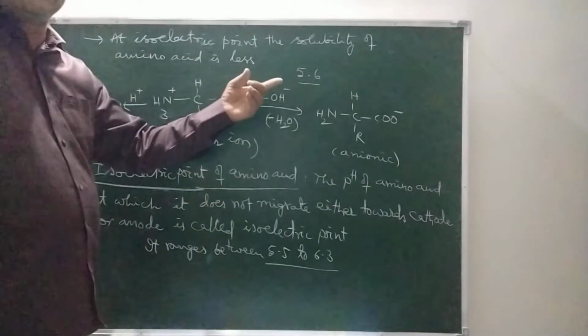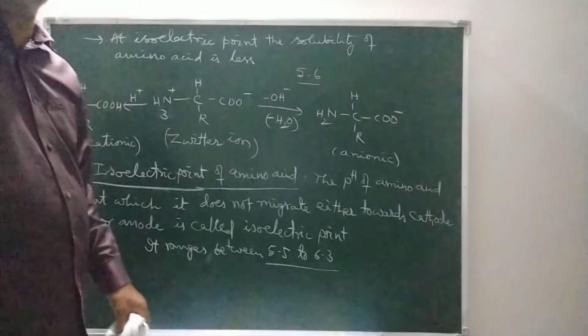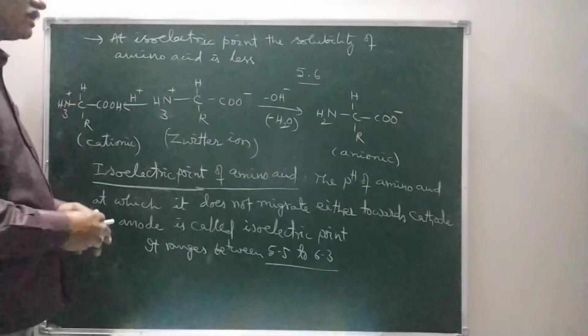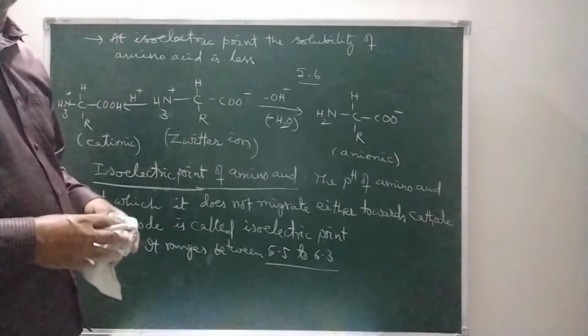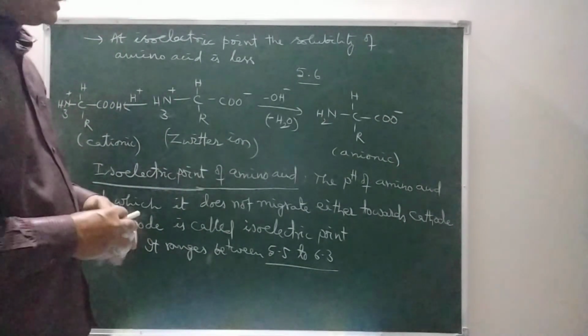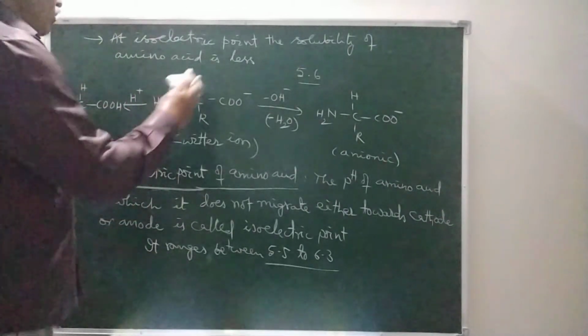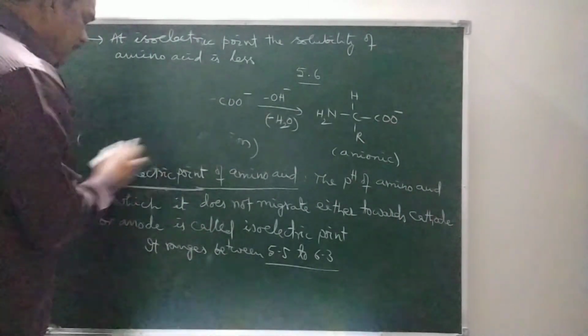By filtering, that glycine is separated from the mixture. That is the use, the importance of isoelectric point. So this is about isoelectric point of amino acid.